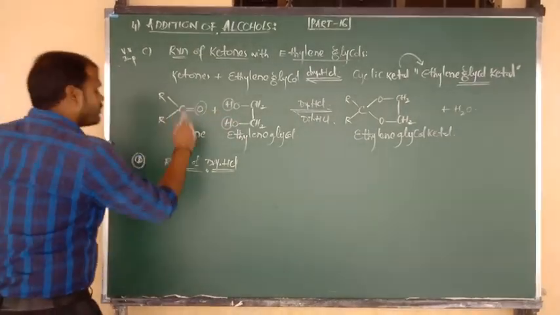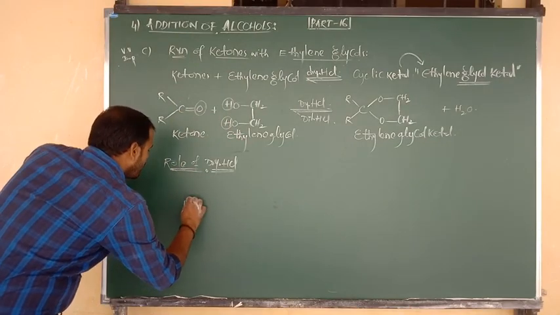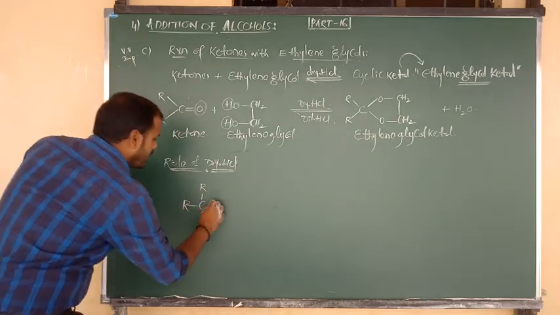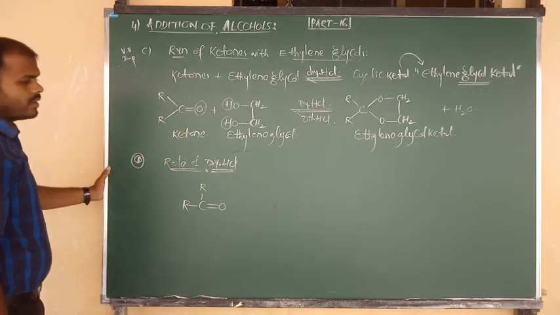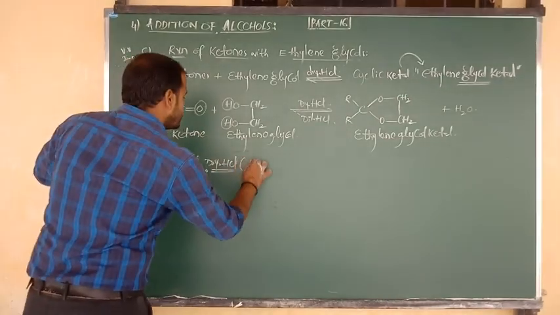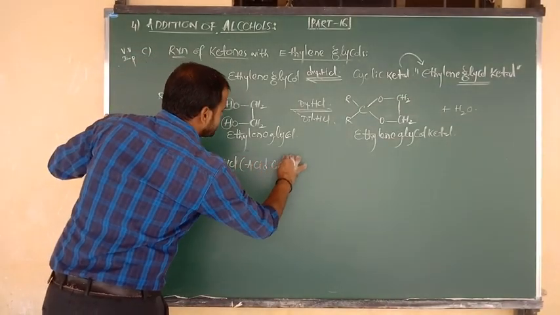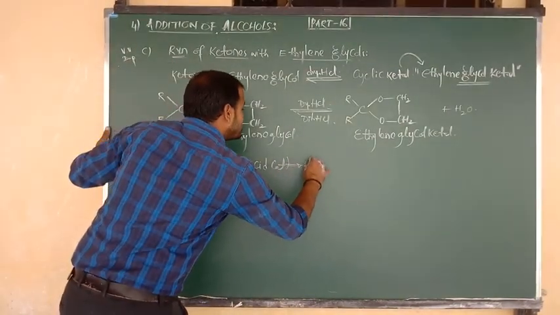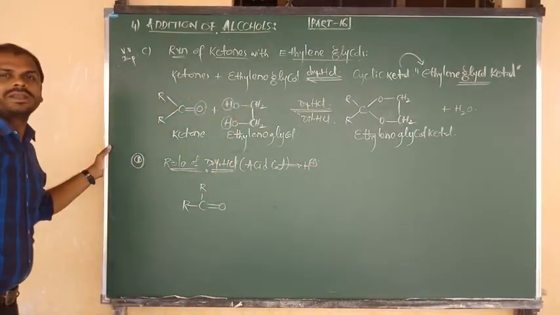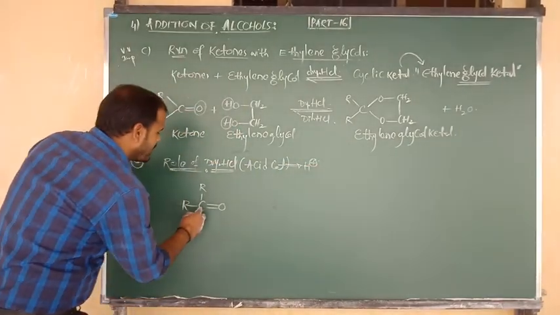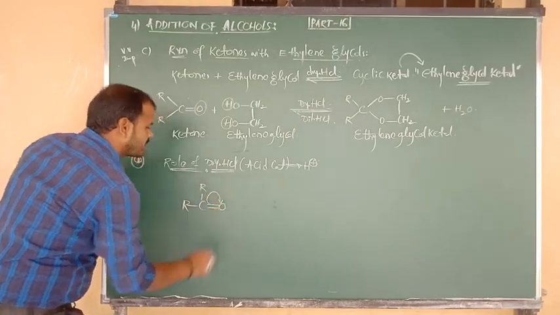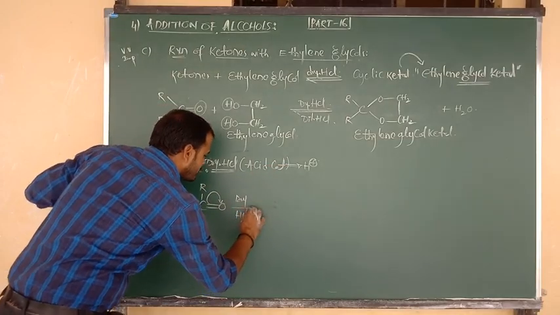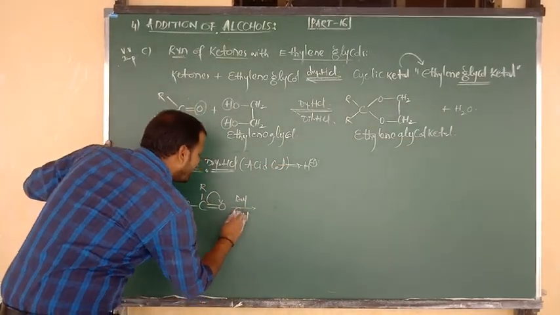First of all, I am going to write the structure of the ketone. R bonded to C, another R, and C connected by a double bond to O. Dry HCl acts as an acid catalyst. Acid catalyst means it is ready to donate its H plus ion, that is, a proton. As compared to carbon, oxygen has more electronegativity. So in presence of dry HCl, it will donate its H plus ion.